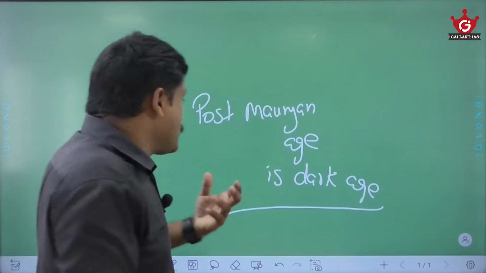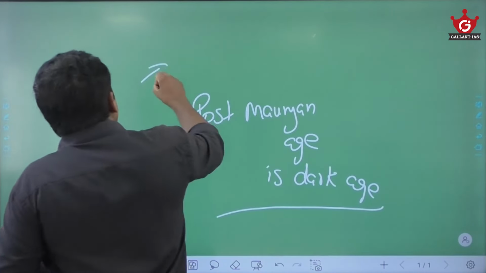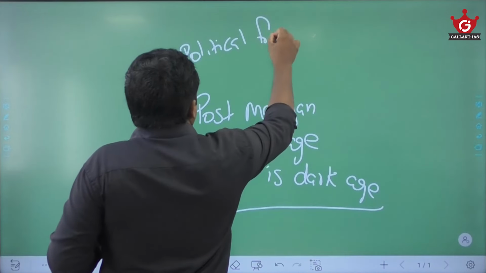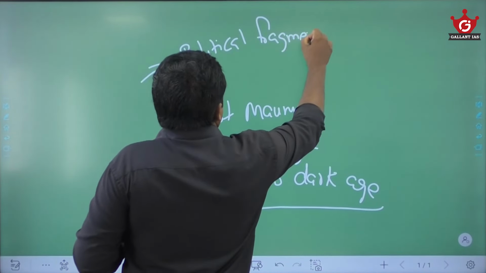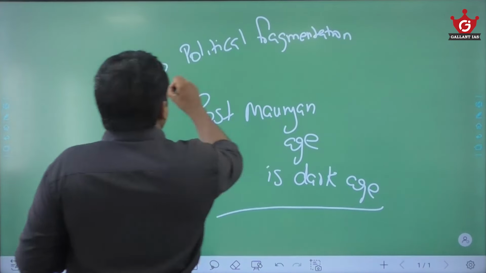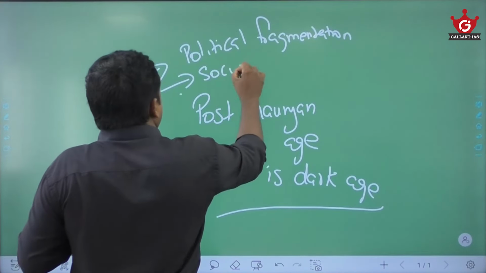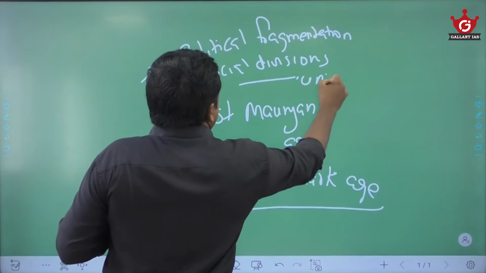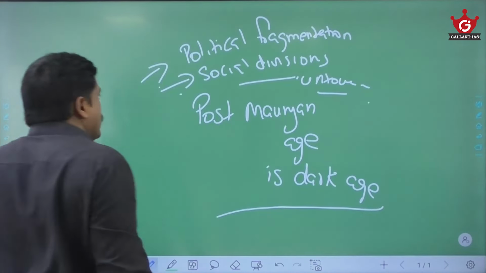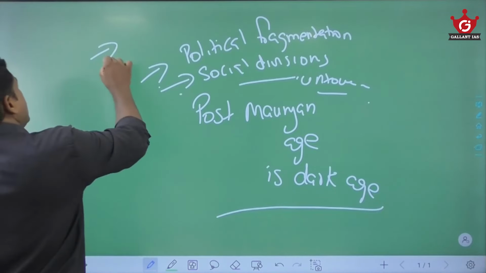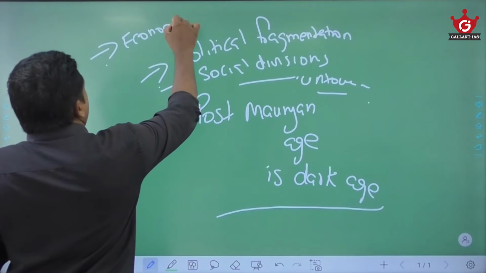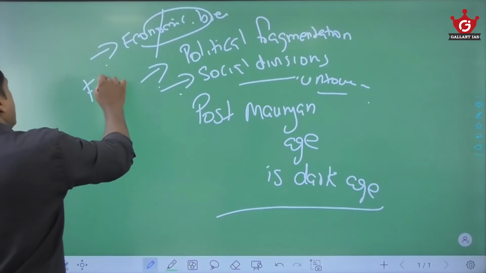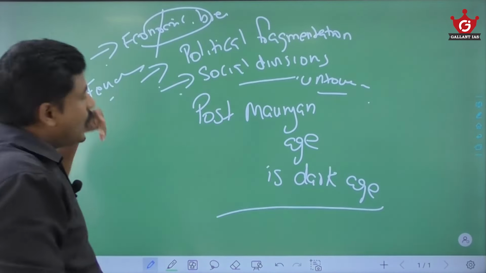This is called the dark age because we know that post-Mauryan age there is breakdown of the empire, there is political fragmentation, okay, then there is social discrimination, social divisions, okay, there is this untouchability, things become so strong here. Then again, let us see the economic divisions or economic breakdown, in the sense that maybe it is feudal, rise of the feudal states, etc.